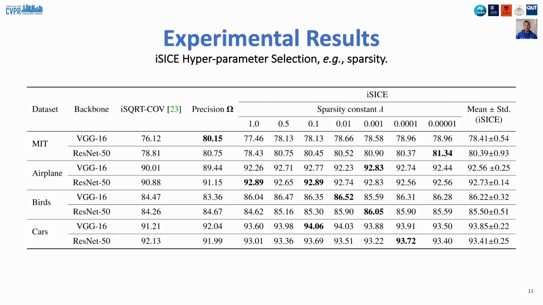We begin by experimenting on the iSICE hyperparameters across one scene and 3 fine-grained datasets, and 2 popular CNN backbones. We compare performance of iSICE with different combinations of these hyperparameters and select the optimal hyperparameters for different datasets. Here we show the performance of iSICE with various amounts of sparsity controlled by sparsity constant lambda. We repeat the same experiment for the learning rate and number of iterations. Please see our supplementary materials for their details.